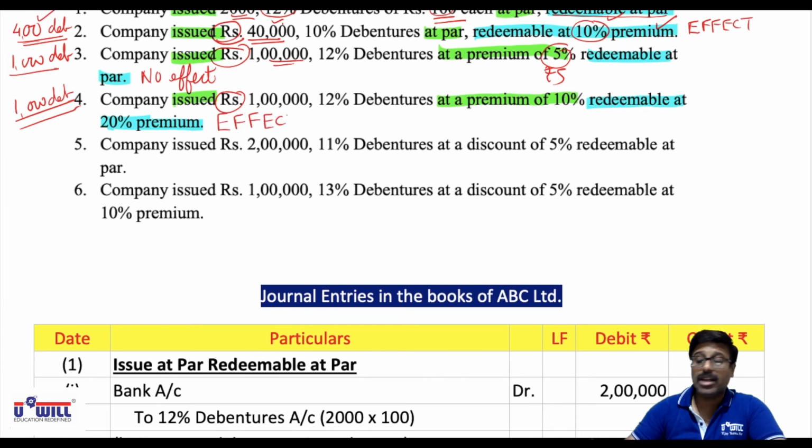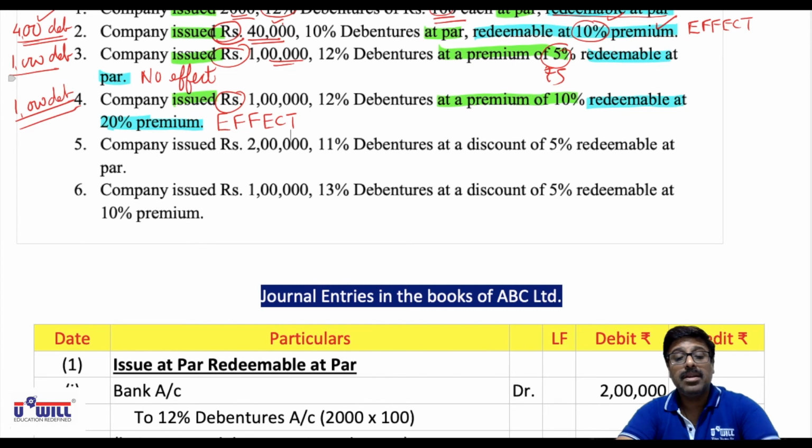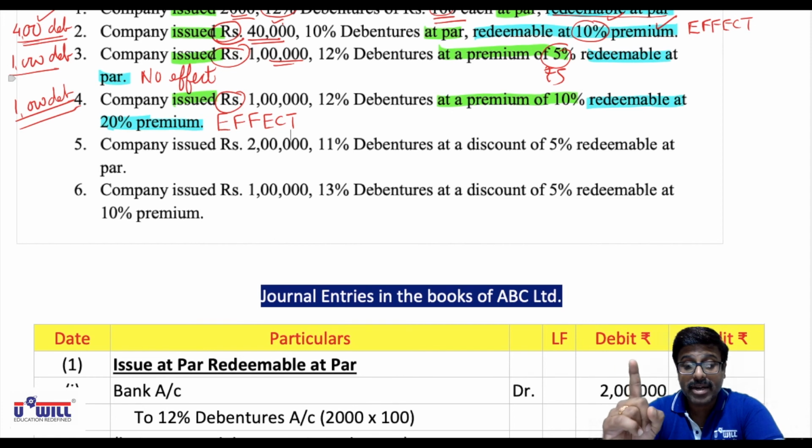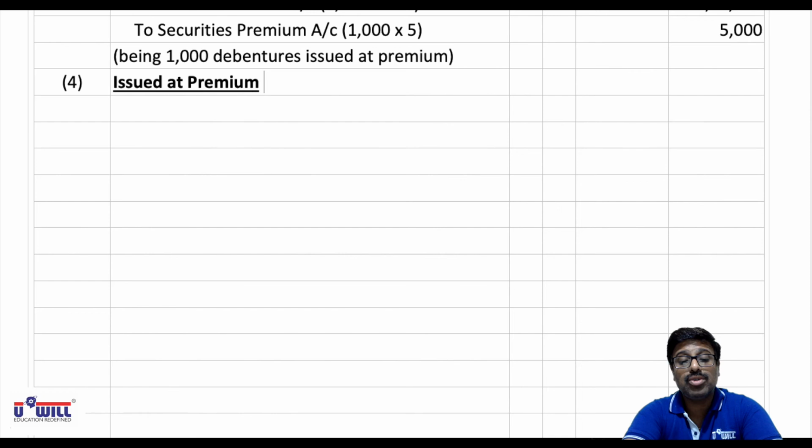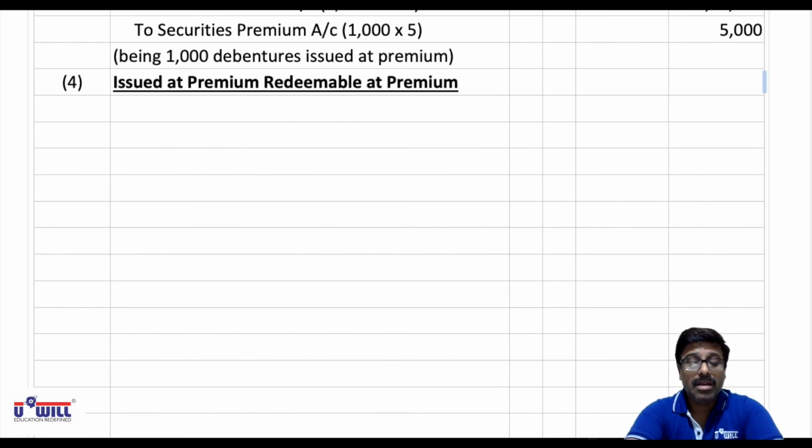We will combine the effect of loss on issue due to premium on redemption. So first we'll pass the entry of issue at premium, leaving one line in between debit and credit, and then we'll combine the effect of loss on issue due to premium on redemption. So first give the heading: issued at premium and also redeemable at premium. Now two entries will come here. First entry for issue at premium, bank account debit, then leave one line because we have to combine the effect of loss on issue of debentures.